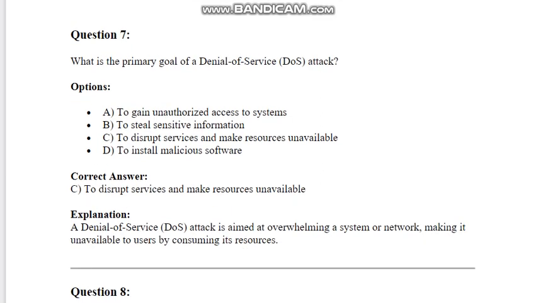What is the primary goal of a denial of service (DoS) attack? Options: A. To gain unauthorized access to systems. B. To steal sensitive information. C. To disrupt services and make resources unavailable. D. To install malicious software. Correct answer: C. To disrupt services and make resources unavailable. Explanation: A denial of service (DoS) attack is aimed at overwhelming a system or network, making it unavailable to users by consuming its resources.